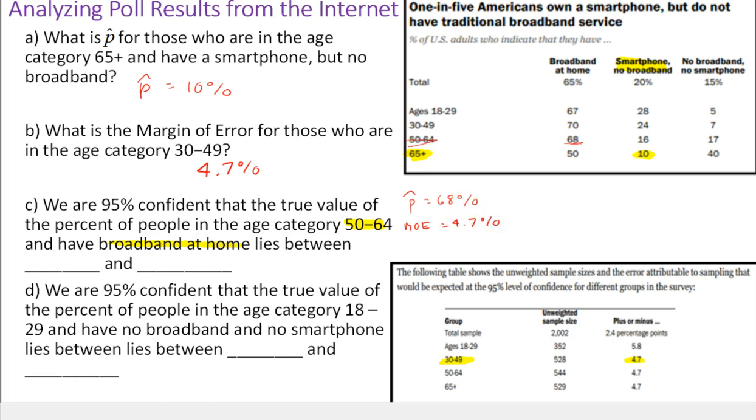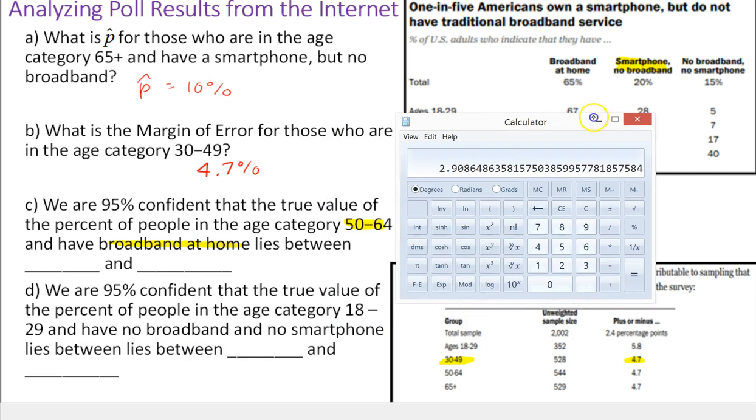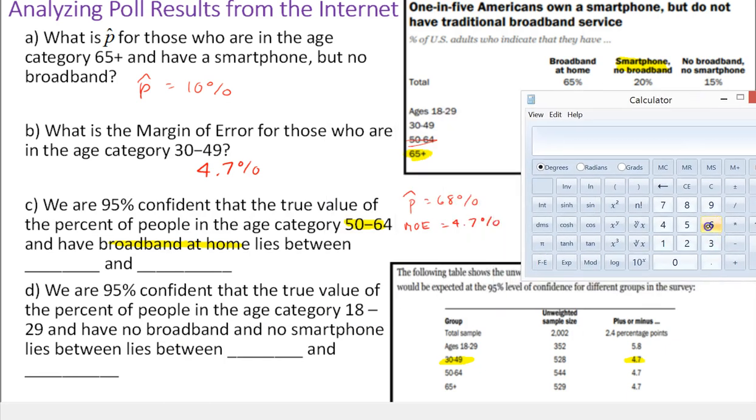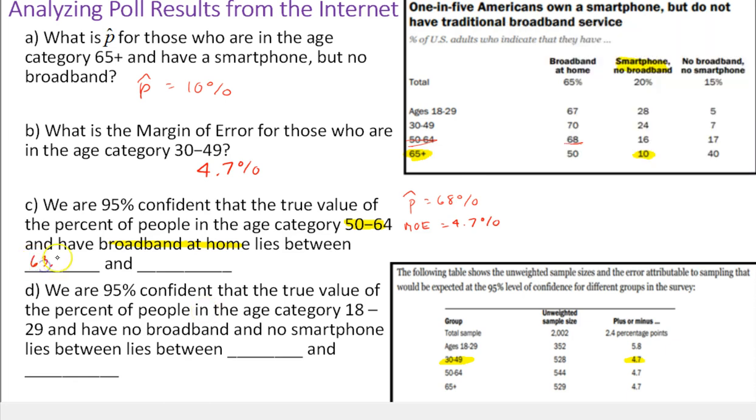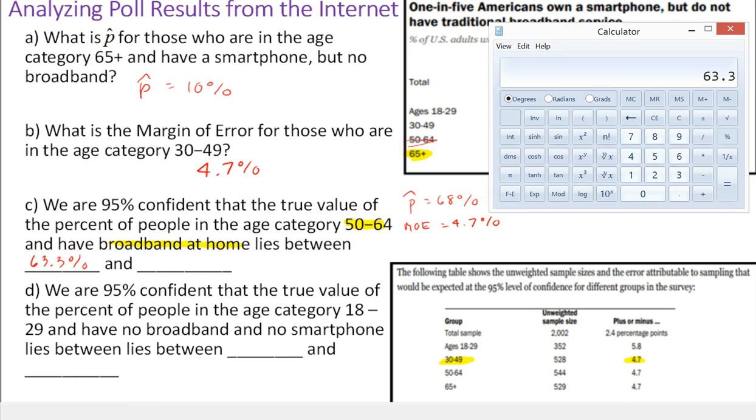Our lower value of our confidence interval is taking 68, subtracting 4.7. Oops, sorry if this is off the edge. So the lower bound is 63.3%. And the upper bound is 72.7%.